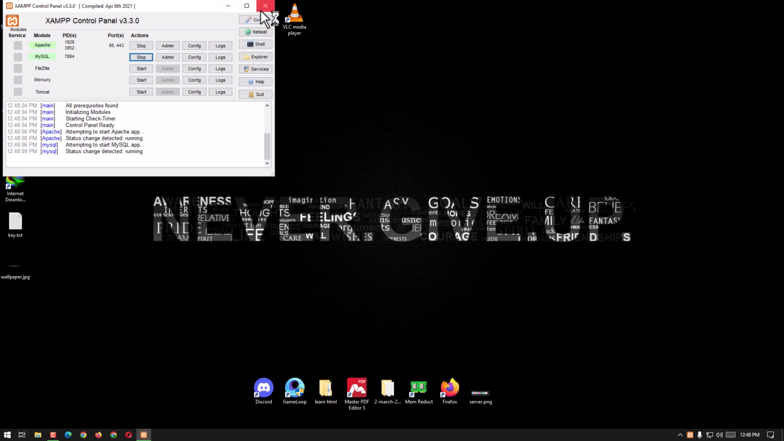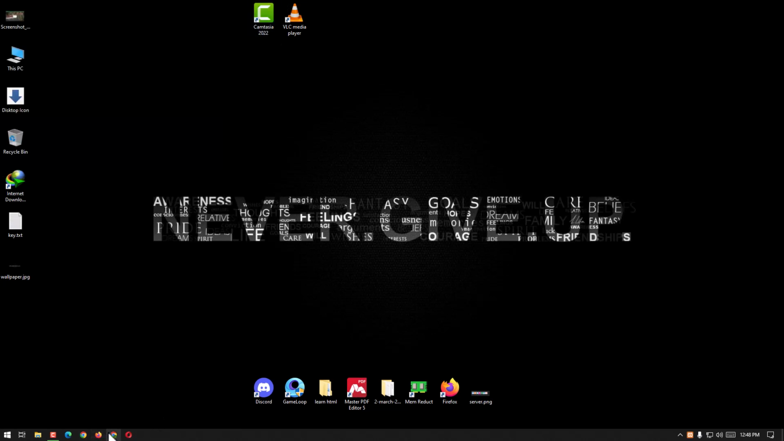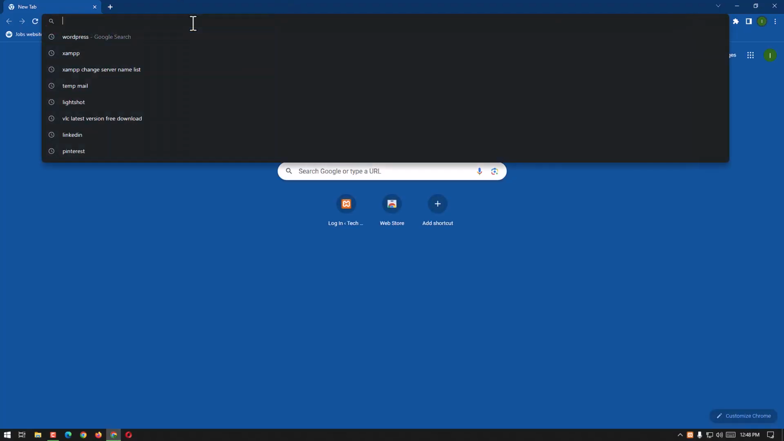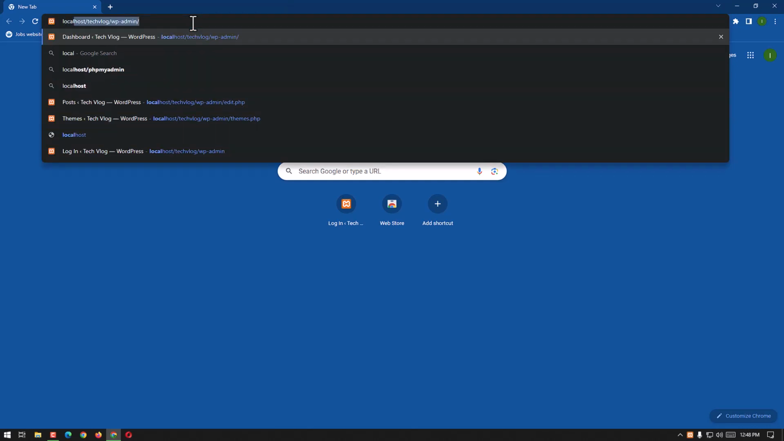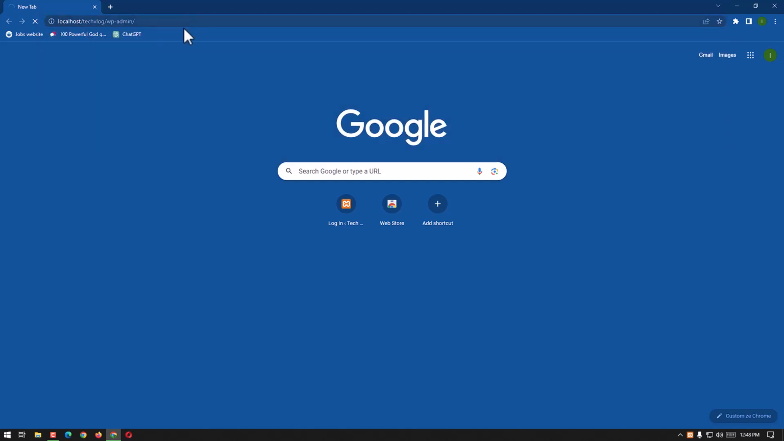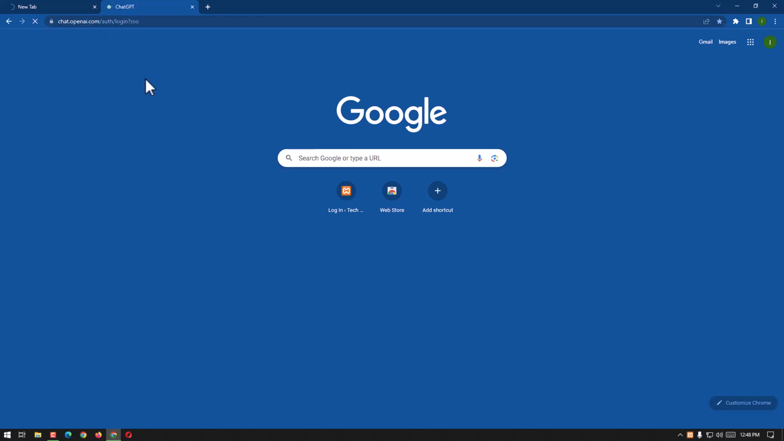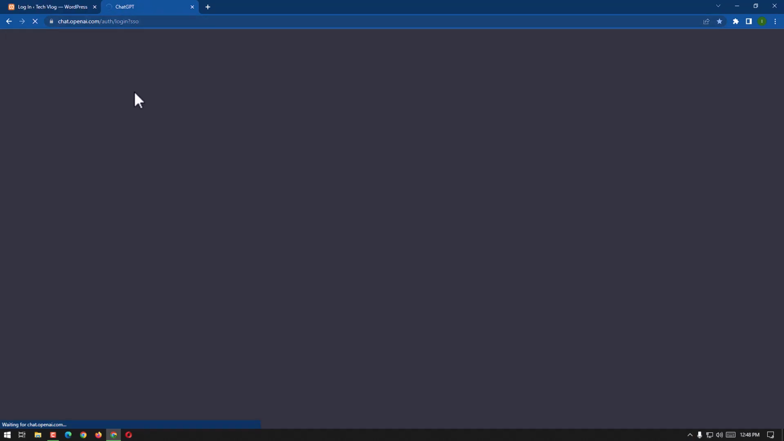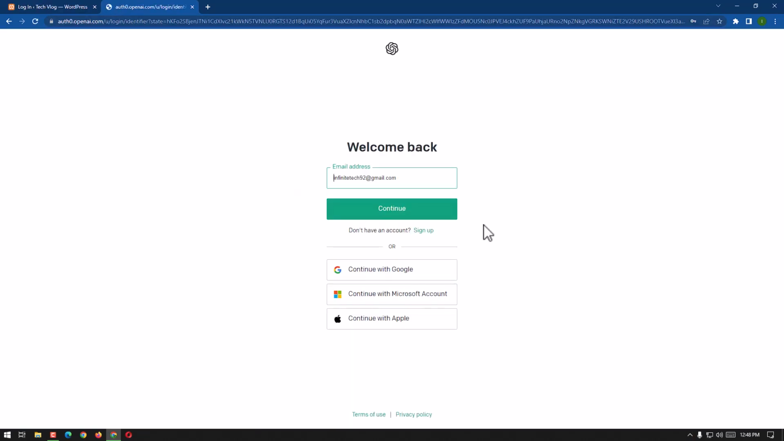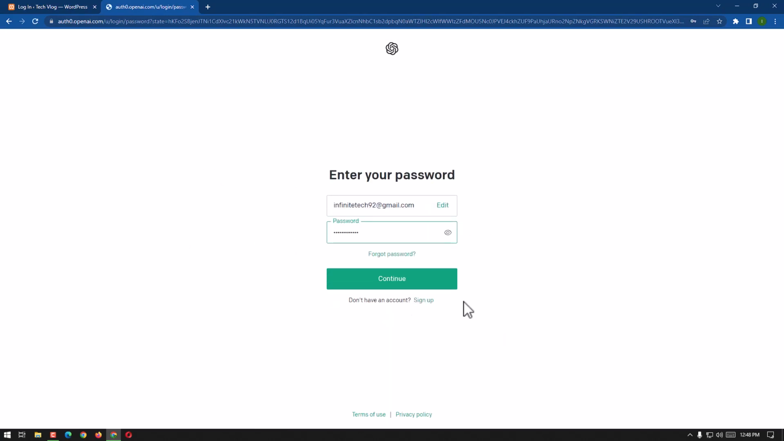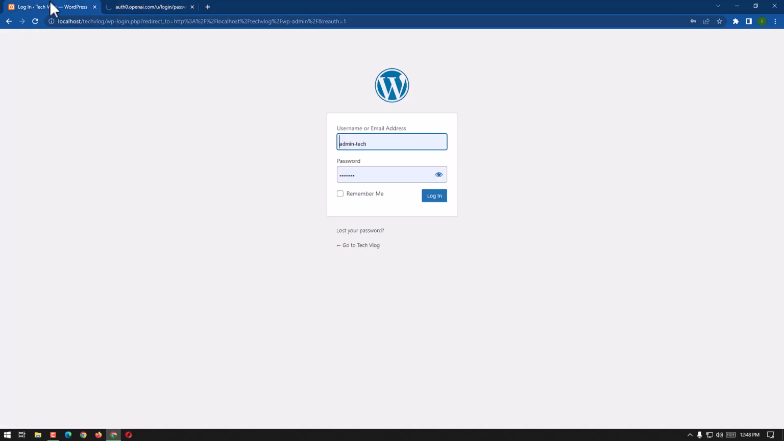Then we have to close it and then go to the browser. Here we go, localhost, and yes, phpMyAdmin. Here we have ChatGPT. I'm gonna open it because ChatGPT will be writing the blog for our post. Here we go, continue, and yes, continue. We're here.